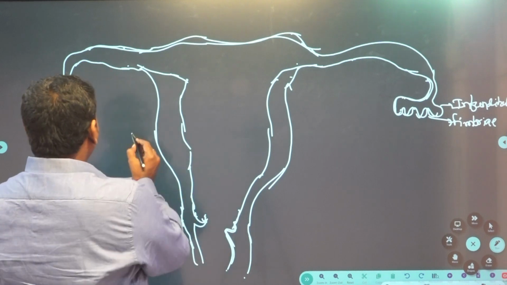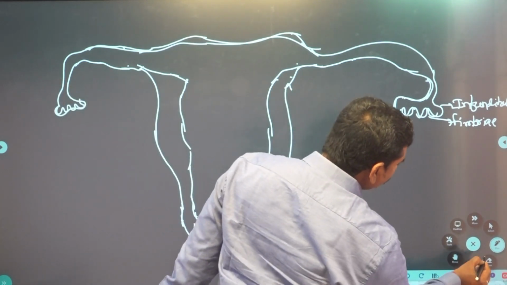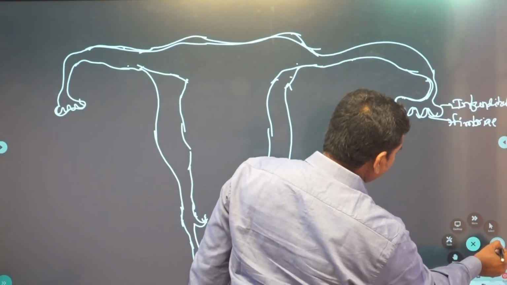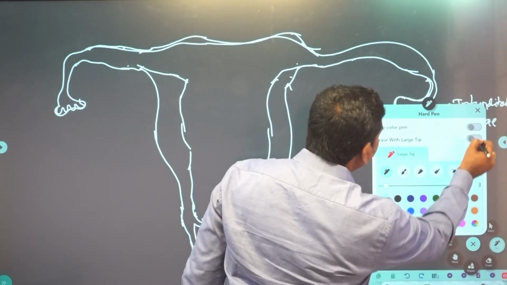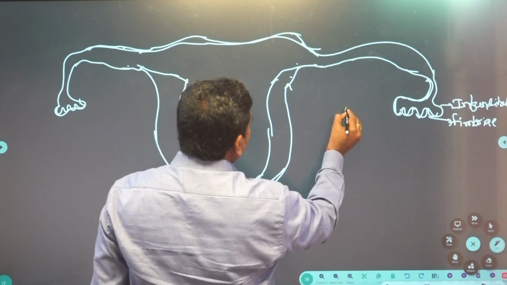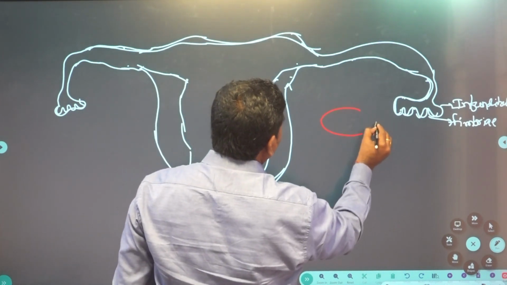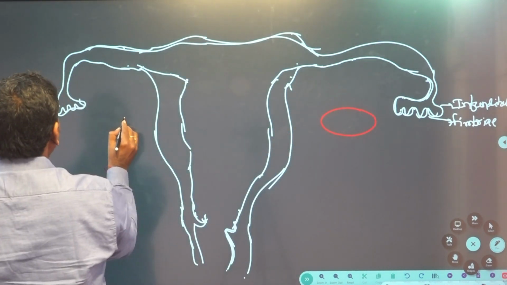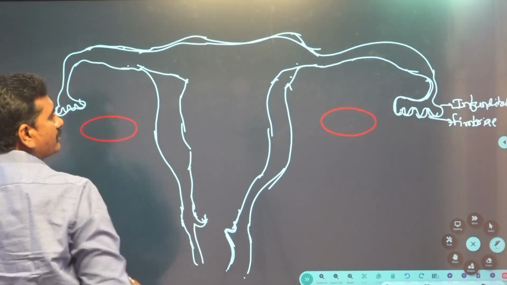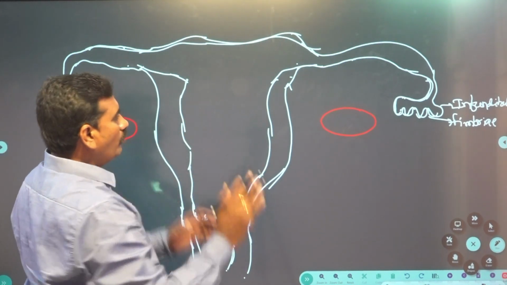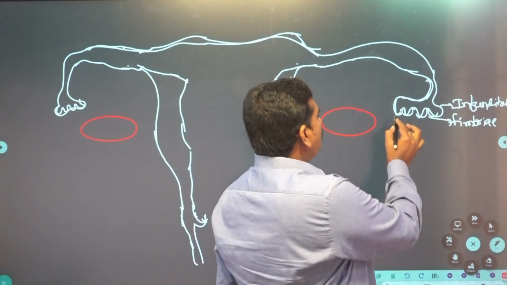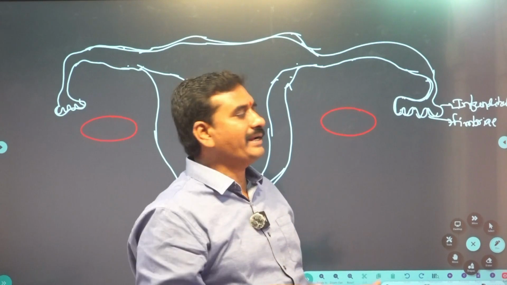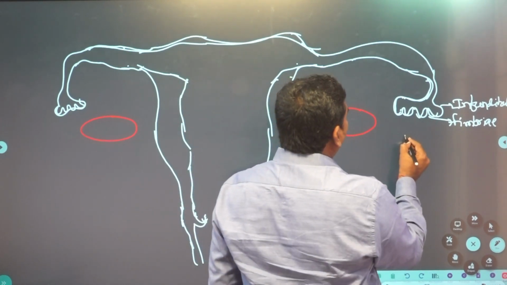Here you can see the pair of ovaries. During ovulation, this fimbriae can collect the ova.